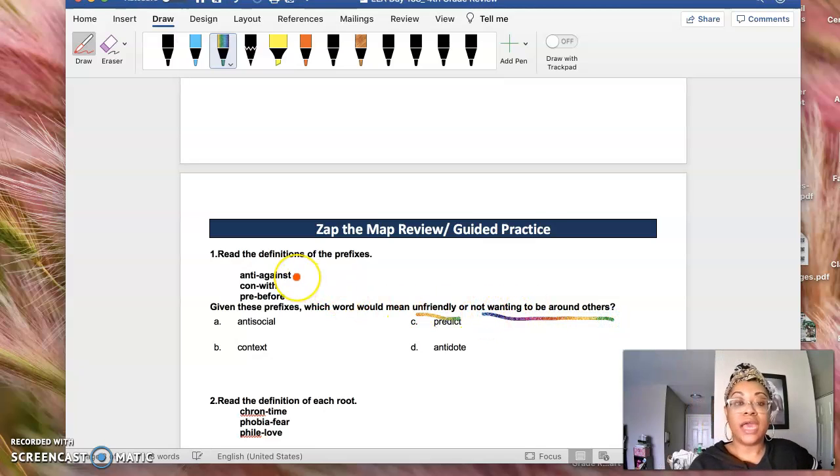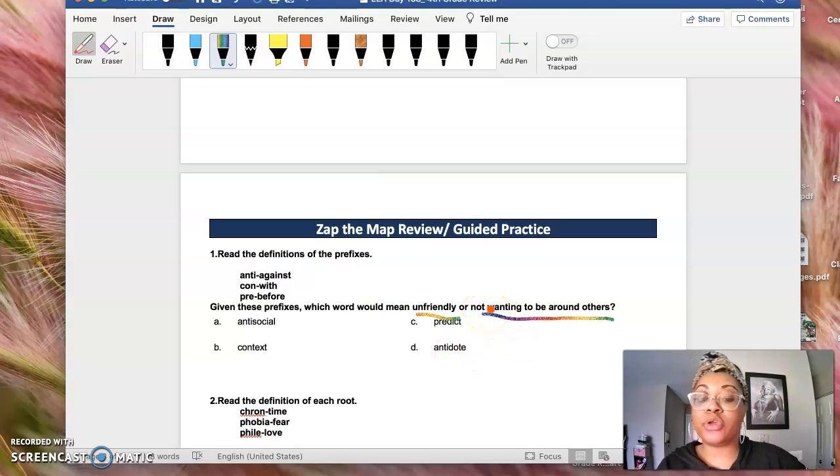Okay, so anti means against, con means with, and we know that pre means before, right? So which one of these means that you're unfriendly or you don't want to be around others? And this is very easy because this was actually one of our vocabulary words.